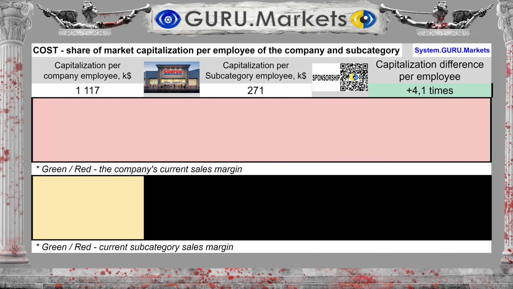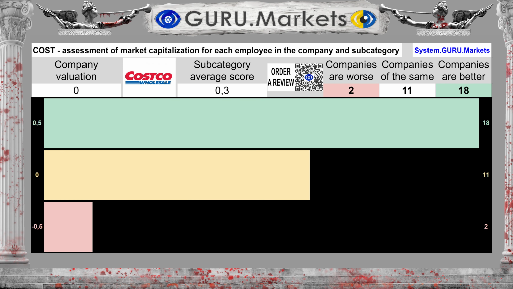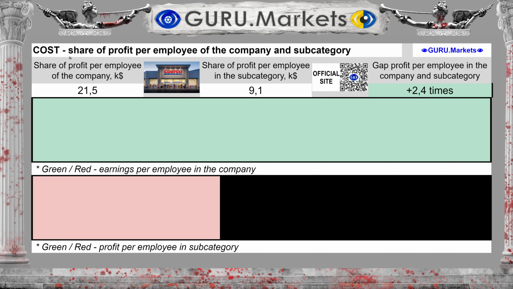The amount of capital per employee of the organization is equal to $1,117,000, whereas in the subcategory there are $271,000. The difference between the subcategory average and the company's performance is 312.2%. Estimation of the amount of market capital of a company per employee in comparison with the indicators of subcategory companies: tolerable, 0 points. The amount of profit per individual employee is